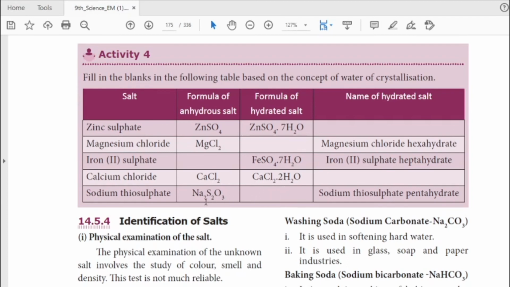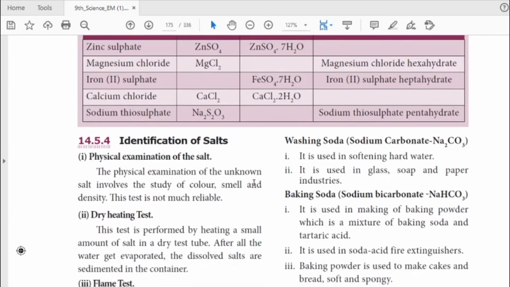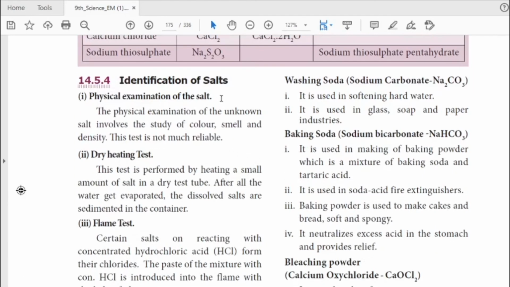Simply write Na2S2O3.5H2O. And the formula also you want to write. 7 means heptahydrate, 2 means dihydrate, calcium chloride dihydrate. You have to write everything and fill this activity. Okay, next we discuss the physical examination of salt.